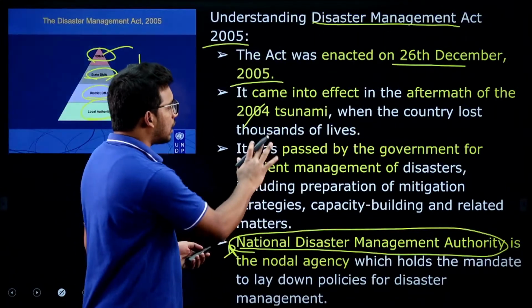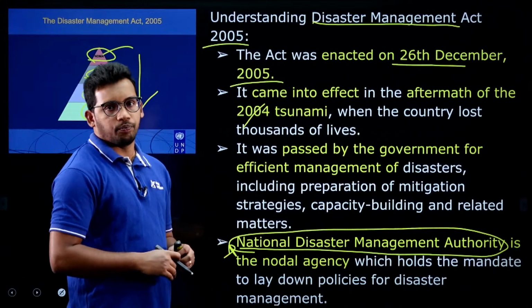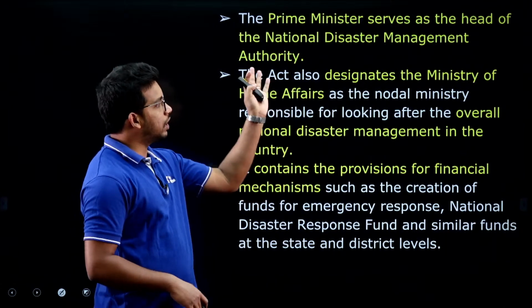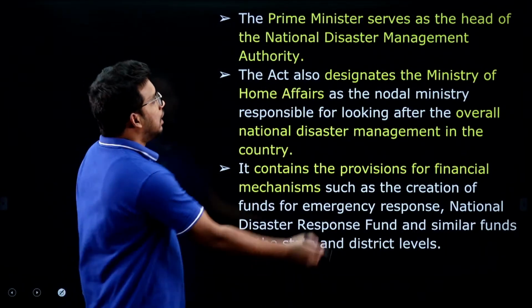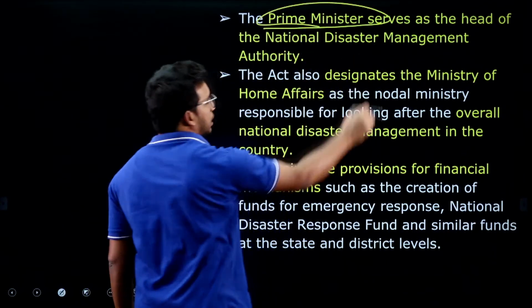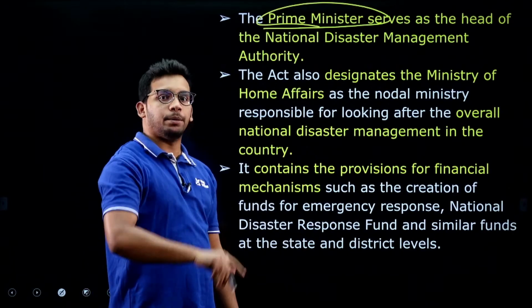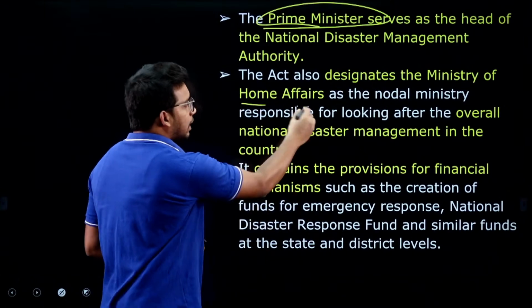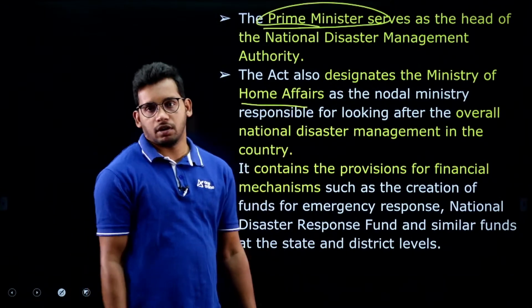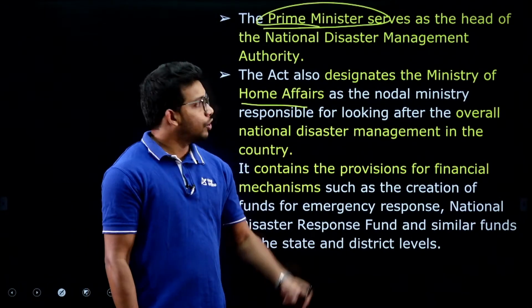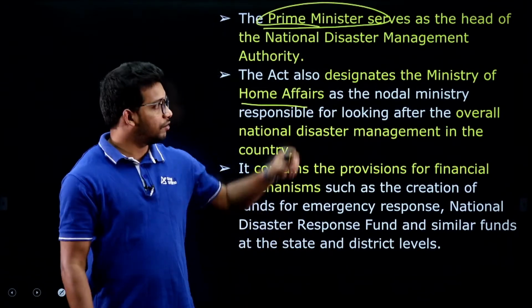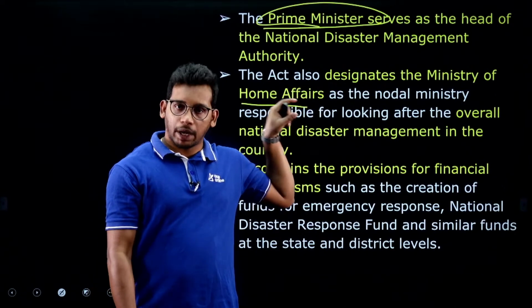Now, let us know about the National Disaster Management Authority, NDMA. You need to know the details about it. It is headed by the Prime Minister directly, right. It is overseen by the PM, and it was kept under the Ministry of Home Affairs. Usually we have a Prime Minister's Office as a separate body, but we did not keep it under that body.